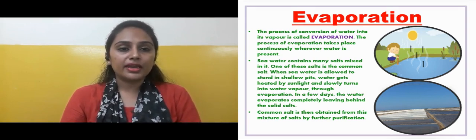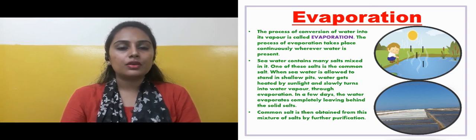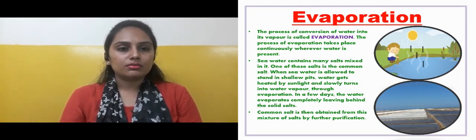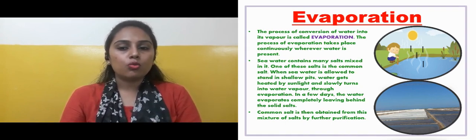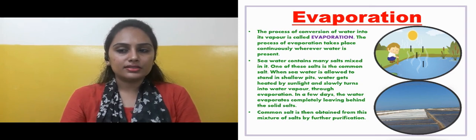Sea water contains many salts mixed in it. You might be aware that sea waters are salty. So there are many salts in sea water. One of these salts is the common salt. When sea water is allowed to stand in a shallow pit, means a small pit in which sea water is allowed to be there, water gets heated by sunlight. What will happen? Water will get heated by sunlight and slowly turn into water vapor.